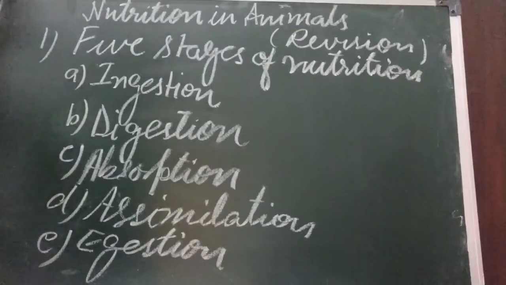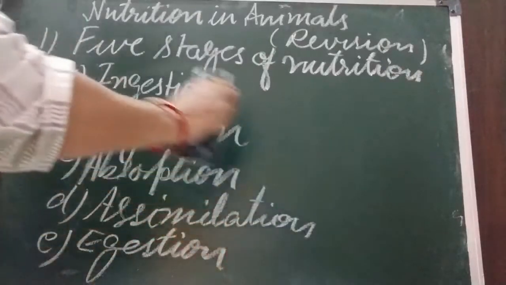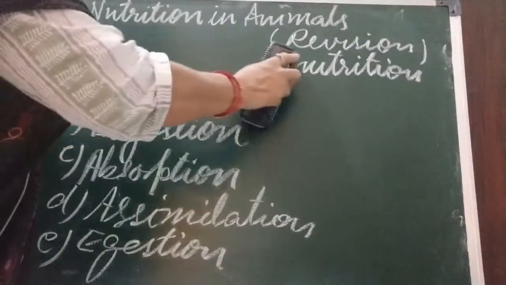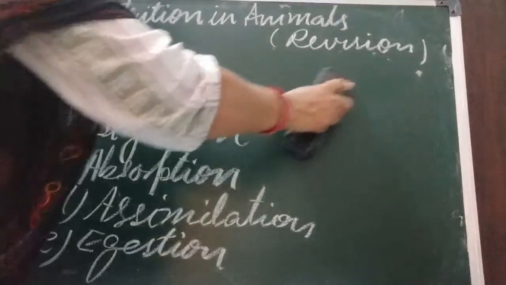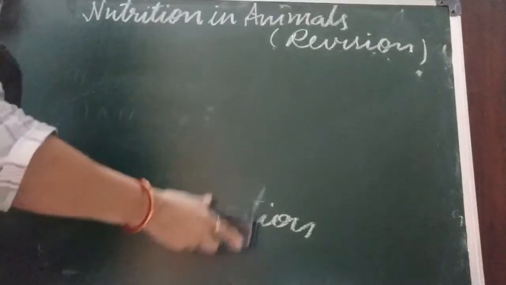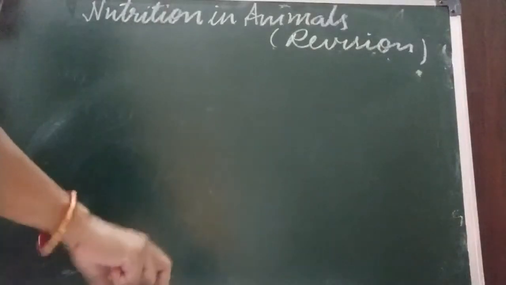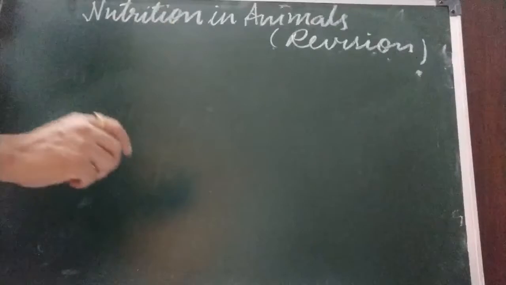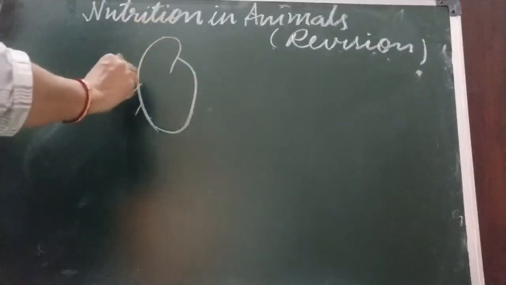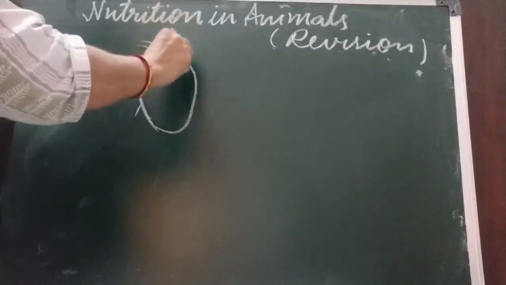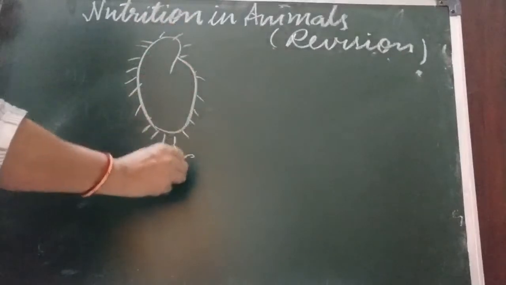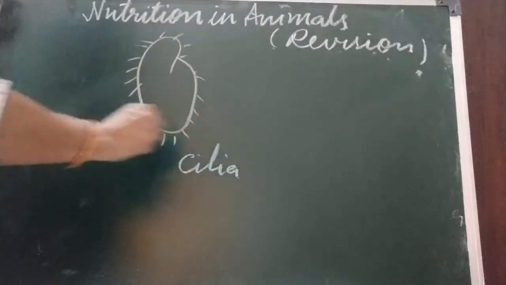Okay, children, some organisms do not have a proper system of digestion. Digestion also takes place in those organisms. I am talking of some microorganisms like paramecium. Paramecium is a single-celled animal. It captures the food with the help of cilia.